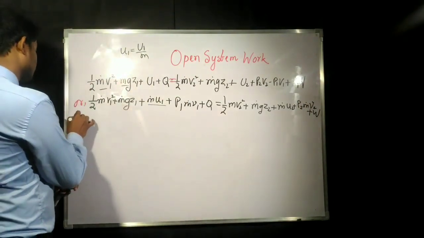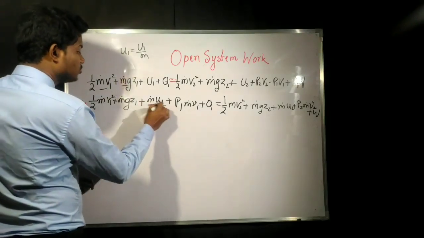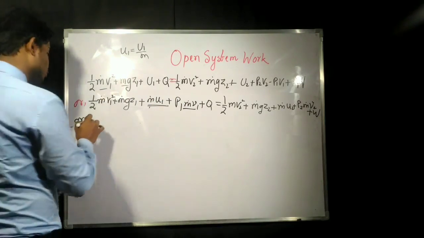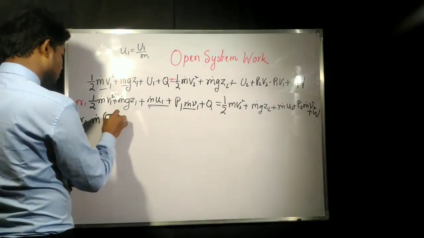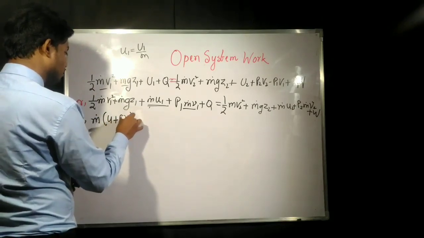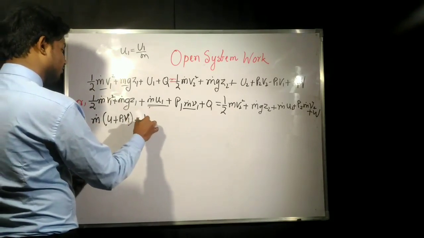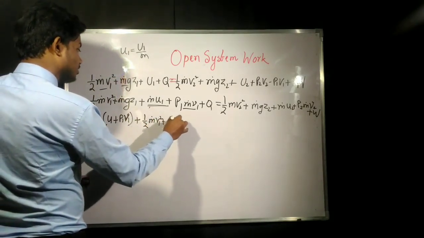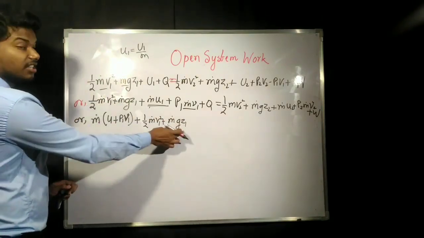Now if you see this part and this part, m dot is going to be common. If you take m dot common from these two parts, we will get u1 plus p1 v1, plus half into m dot into v1 square, plus m dot into g into z1. We are writing kinetic energy and potential energy.